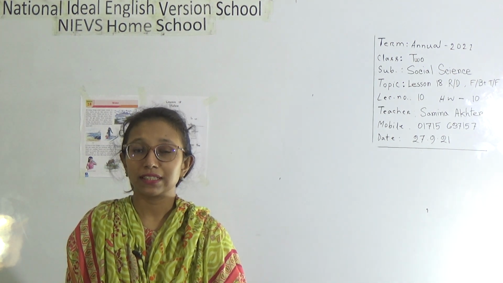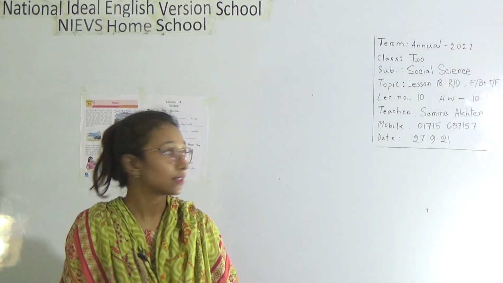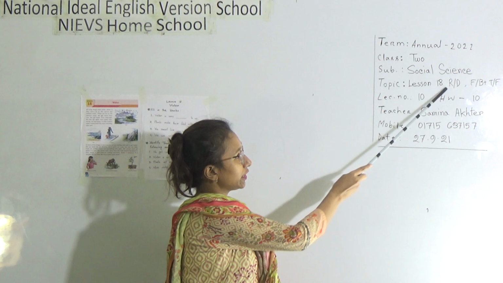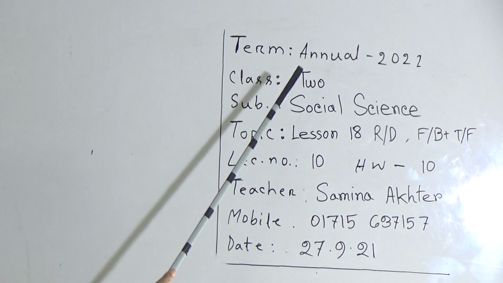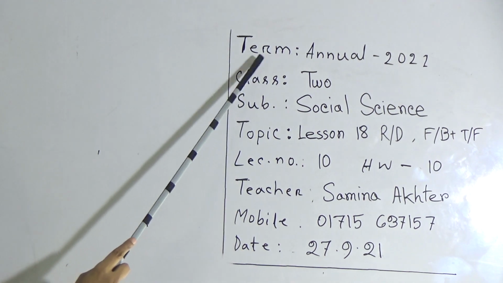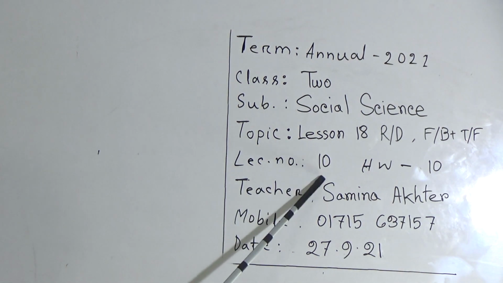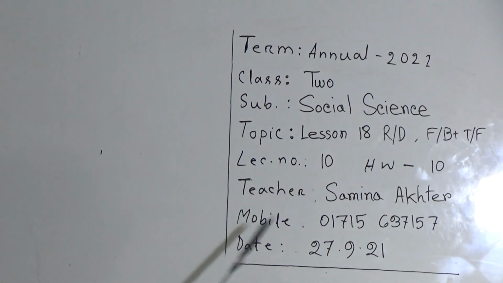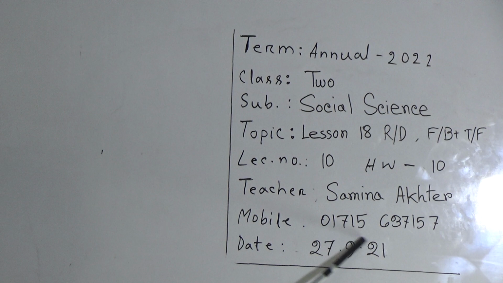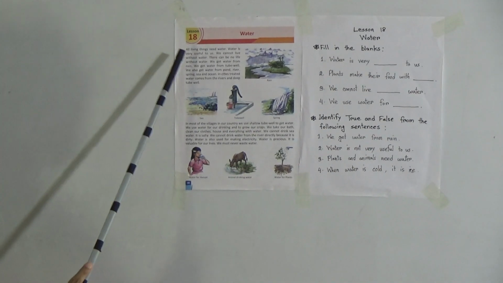Today I am going to take a social science class for the students of class 2 and our topic is lesson 18, reading done, and fill in the blanks plus true false. This topic is from your annual term, here the lecture number 10, and you will have the same SW number 10, and my mobile number is also given here. So let's read the chapter, dear students, and we will discuss the chapter also.